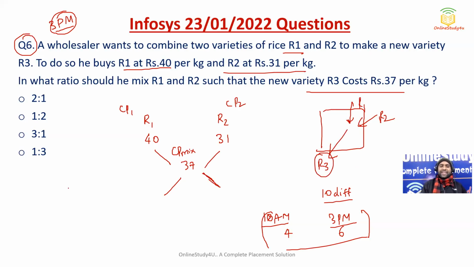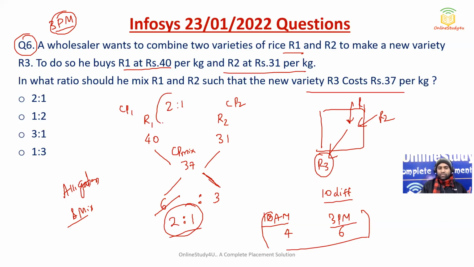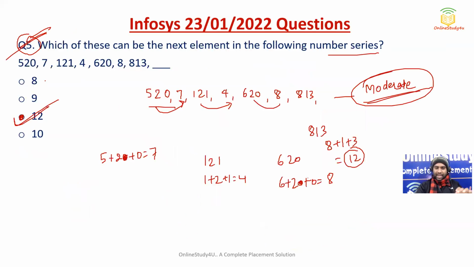Now this is a very simple question from alligation and mixture. So 37 minus 31 will be 6, and 40 minus 37 will be 3. So 6 is to 3, 3 2s are 6 and 3 1s are 3. So 2 is to 1. So you should mix R1 and R2 in the ratio of 2 is to 1. So the first option will become the answer.